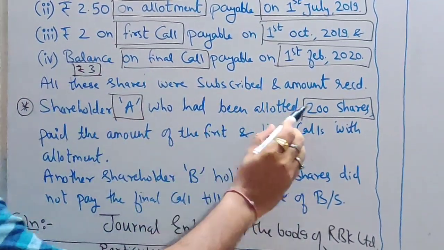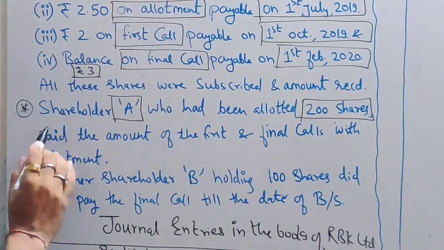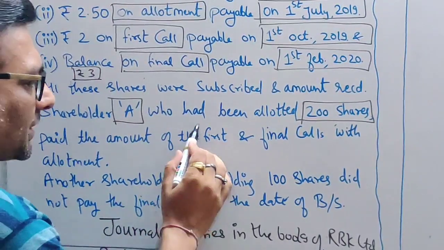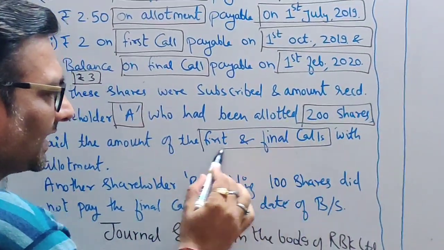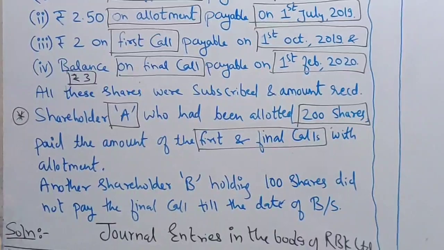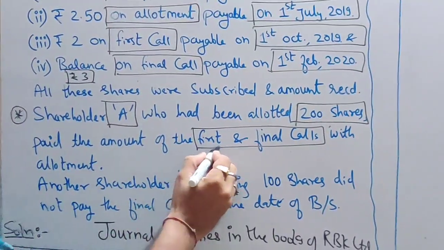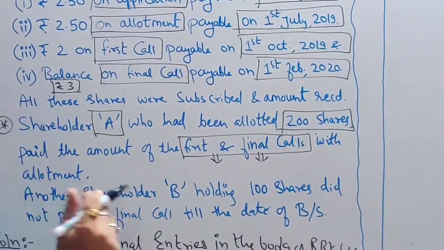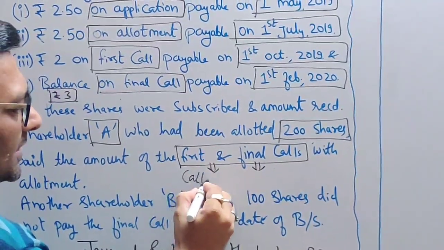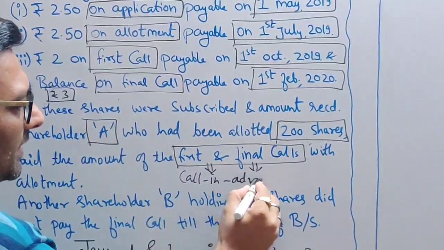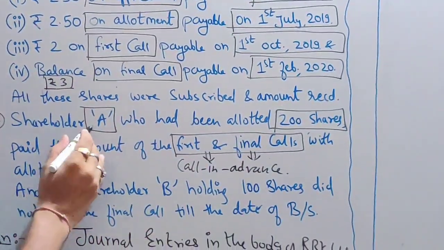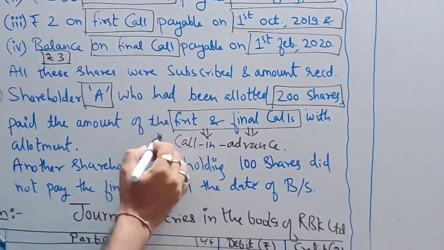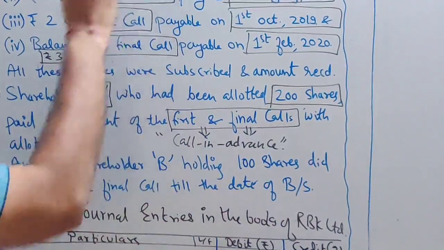A is holding 200 shares and paid the amount of first call and final call with the allotment. So what will this be, students, tell me? If he is paying first call and final call along with the allotment, you will call it call in advance. So Mr. A has paid advance money to the company.